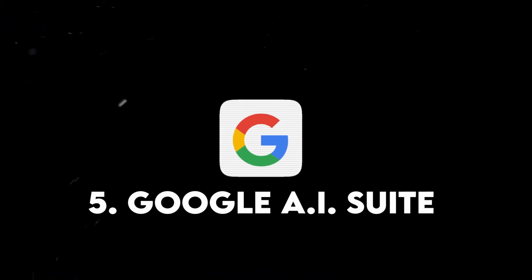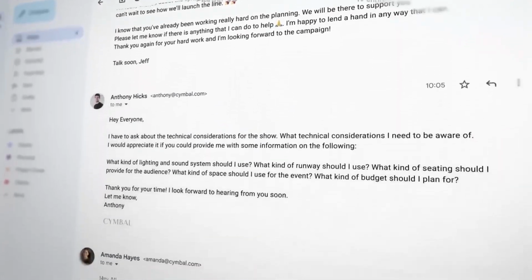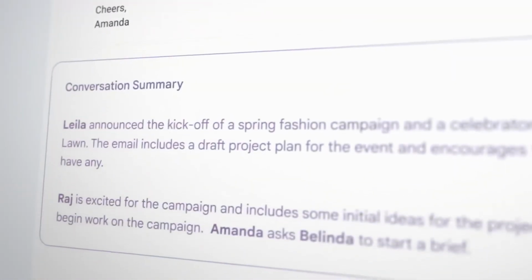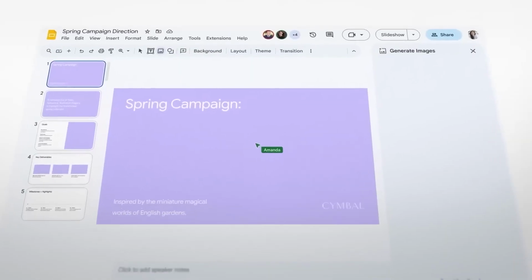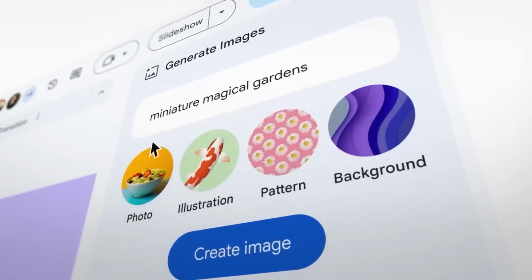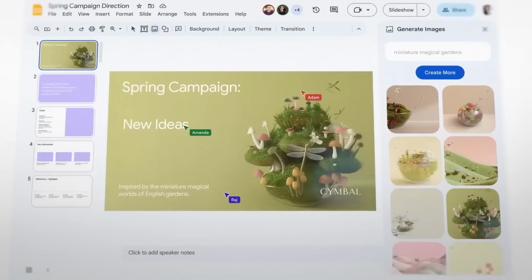Talking about the next AI tool, it is Google AI Suite. In the recent event Google I/O 2023, Google revealed how they are merging their AI with their Google Suite. For example, with Gmail, you can get automatic replies with the help of AI. You can summarize your whole mail and get that specific information. On Google Slides, now you just need to write a single line of prompt to get that stunning presentation. You just need to write what kind of presentation you want and how it should look, and that's it. It will create a stunning presentation within a minute.